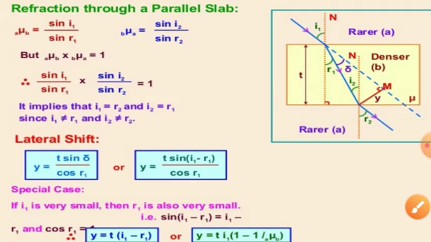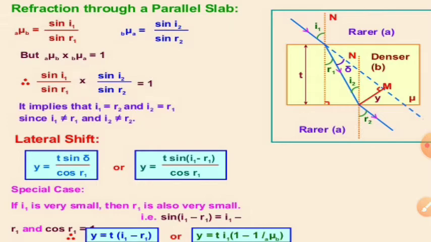Multiplying this, we know that the refractive index of B with respect to A and that of A with respect to B, their product is equal to 1. So substitute the values here. This is equal to 1. Now i1 is not equal to r1 and i2 is not equal to r2. So this product is equal to 1 only when i1 is equal to r2 and i2 is equal to r1.